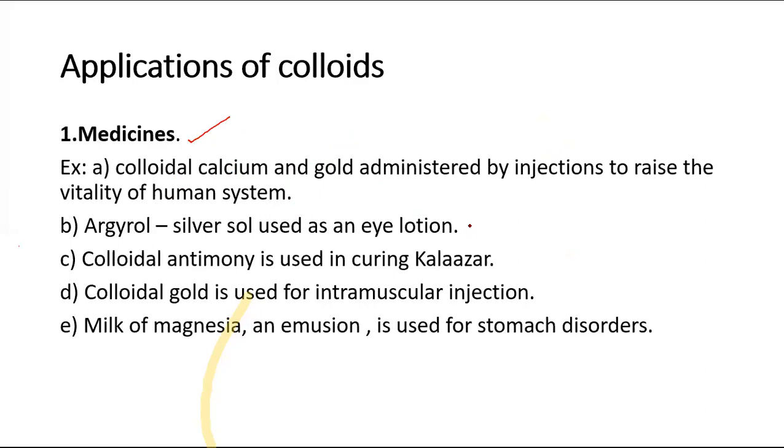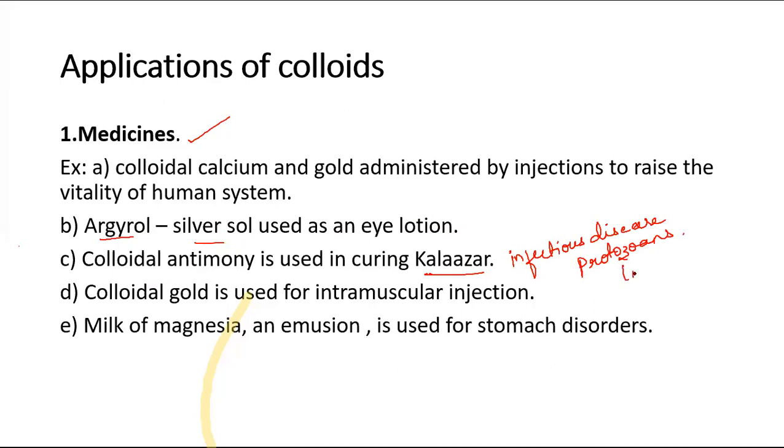Next is argyrol. This is a commercial name of a silver salt which is used as an eye lotion. Generally in medical shops you get argyrol. Actually, which salt is this? Silver salt. It is a colloid of silver. And colloidal antimony is used in curing kala-azar. Kala-azar is an infectious disease, generally caused by protozoans.